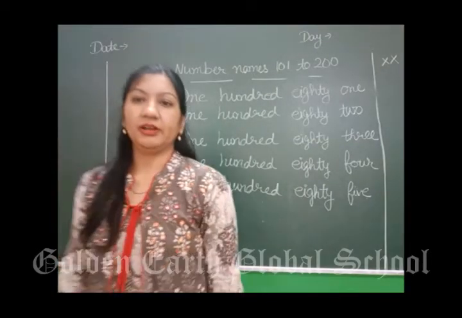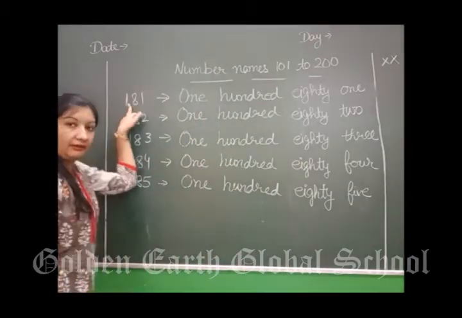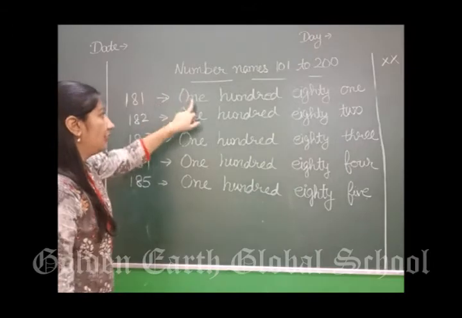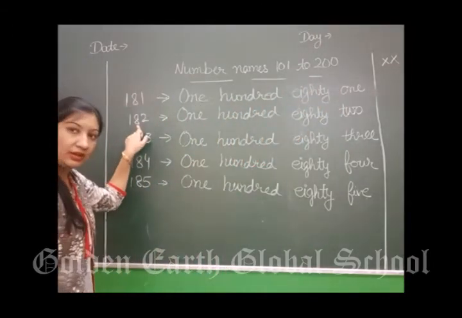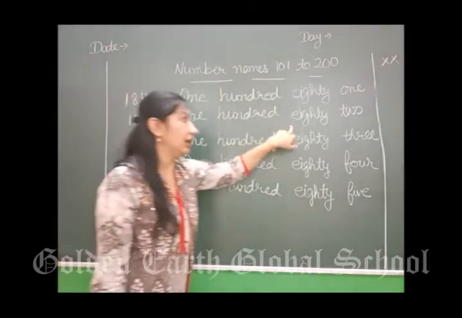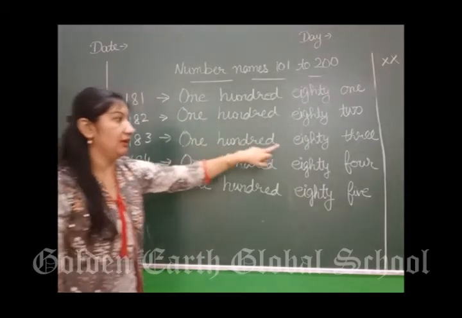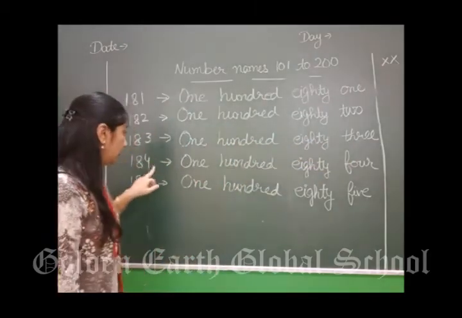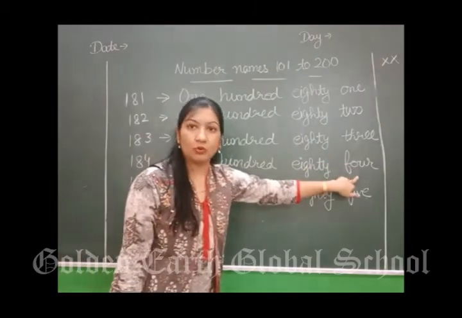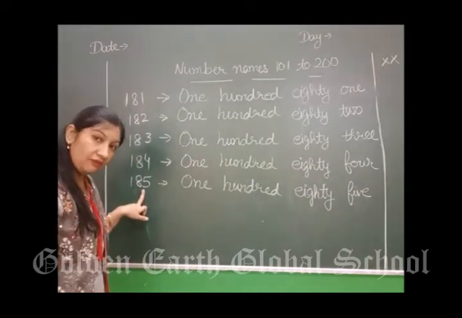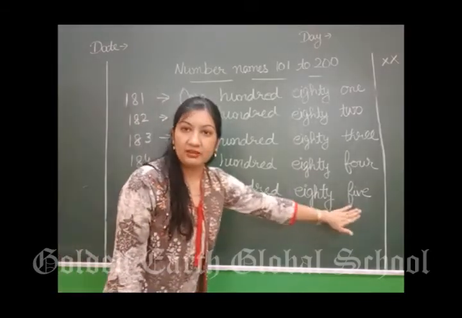We have done till 180. What will come next? 181. How will we write 181? Next 182. कैसे लिखेंगे? 182. Next 183. 83 के बाद 184. After 84, 85. 185. How will we write 185?